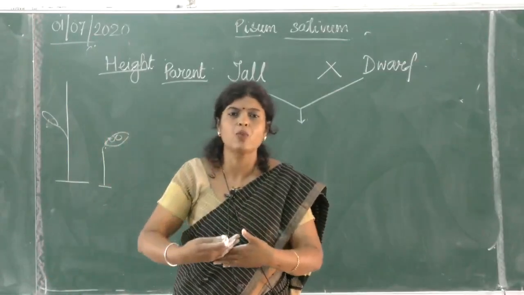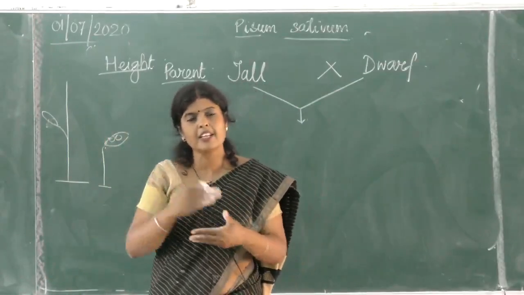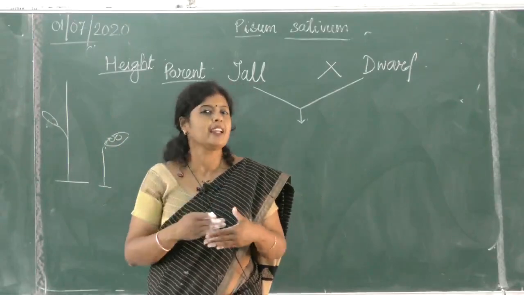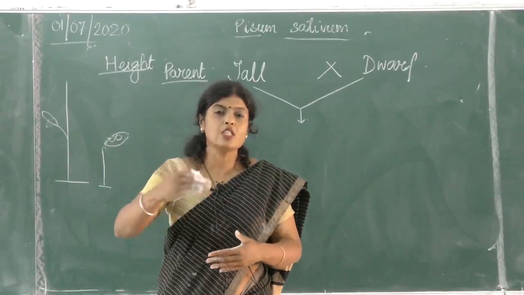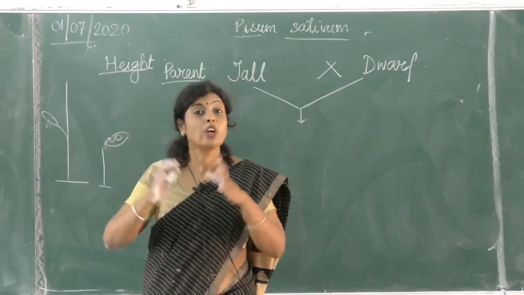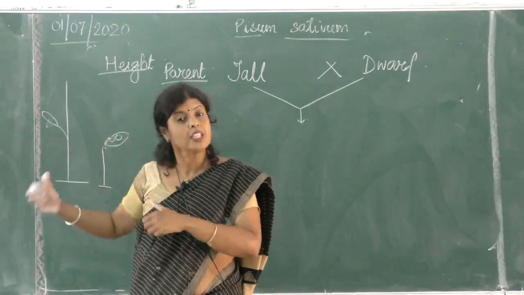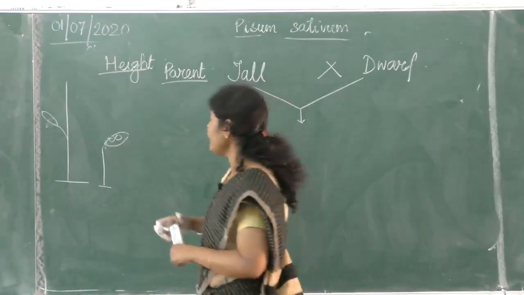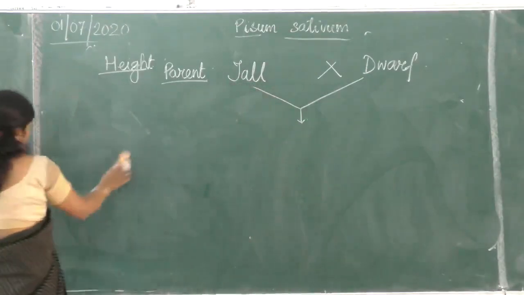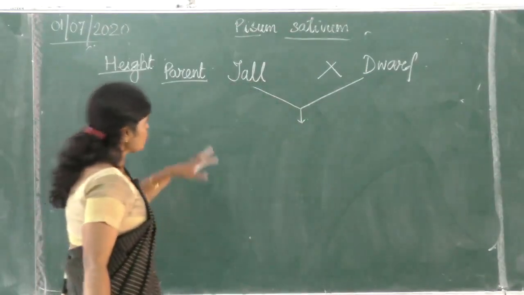He studied one character at a time, and again he took two characters at a time, again three characters at a time. Is it all right? Slowly he progressed. But not too many characters. And why not? You will see the result. Why not too many characters were taken. All right. So tall and dwarf.